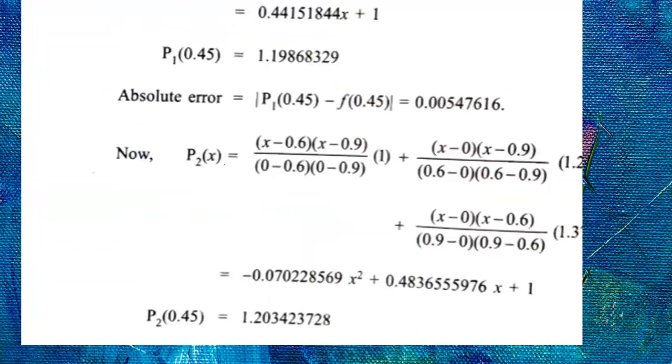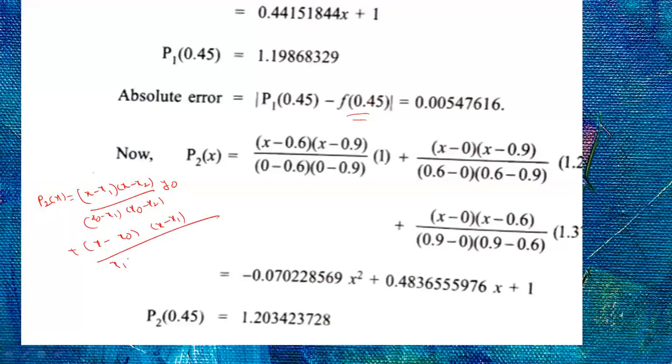Next, second degree polynomial. What is the formula for the second degree polynomial? (x minus x1) into (x minus x2) by (x naught minus x1) into (x naught minus x2) into y naught, plus (x minus x naught) into (x minus x1) by (x1 minus x naught) into (x1 minus x2) into y1, plus (x minus x naught) into (x minus x1) by (x2 minus x naught) into (x2 minus x1) into y2.